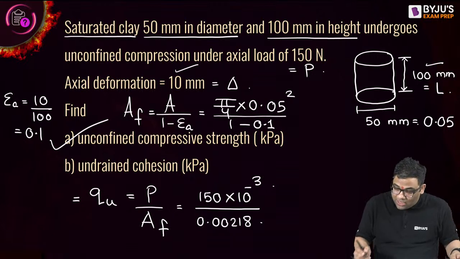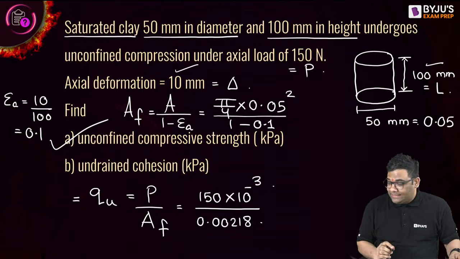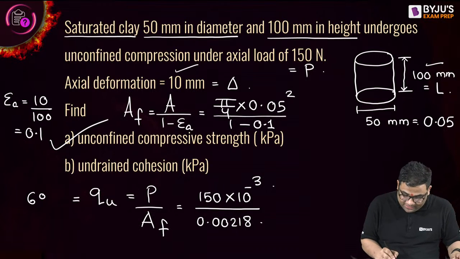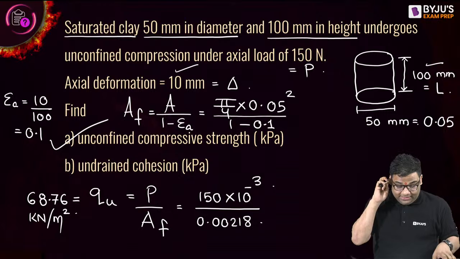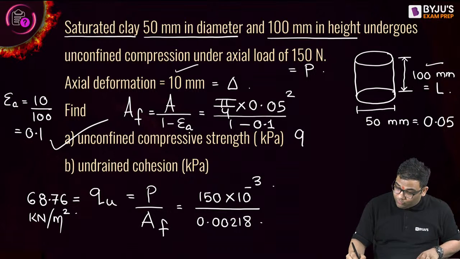0.00218. So now the answer QU is how much? It is 68.76. 68.76 kilonewton per meter square. Everybody understood in an unconfined compression test how to find out QU? Yes, many people don't know.